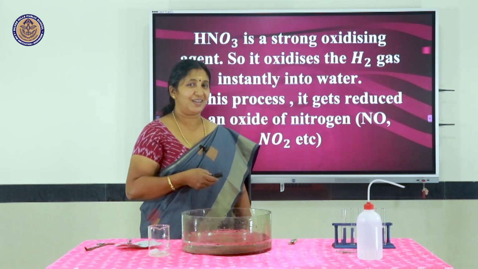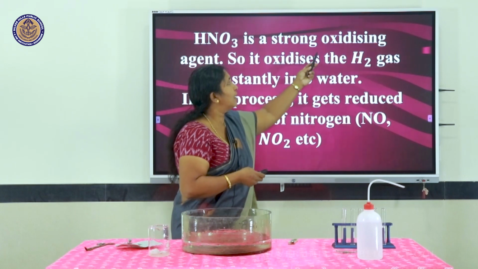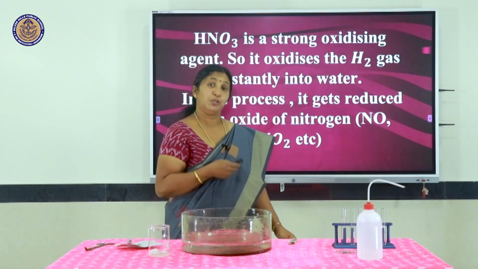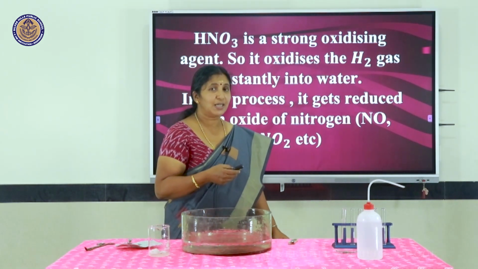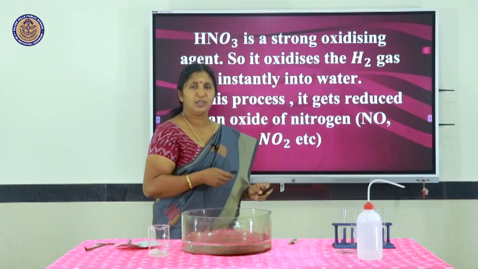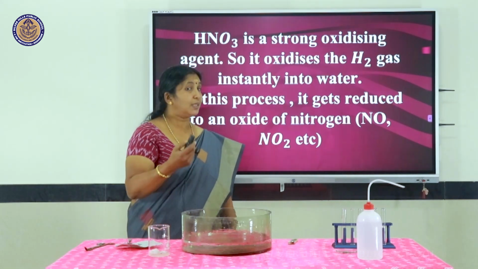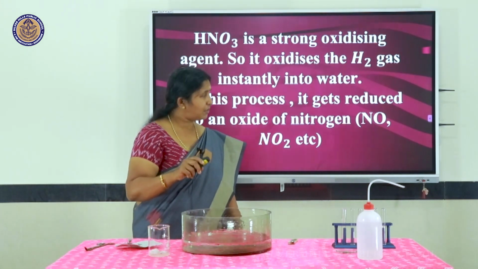We have already studied that nitric acid is a very strong oxidizing agent. So, being a very strong oxidizing agent, it will oxidize the hydrogen formed in the reaction instantly to water. But in that process, what will happen to nitric acid?